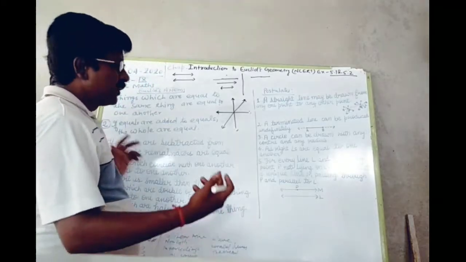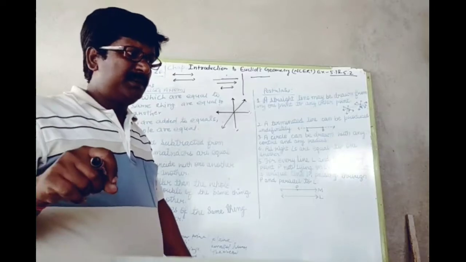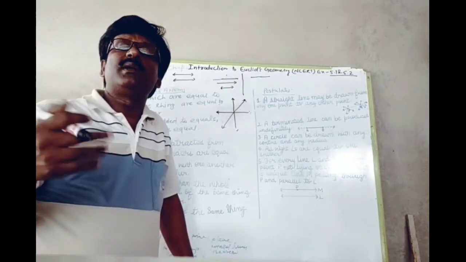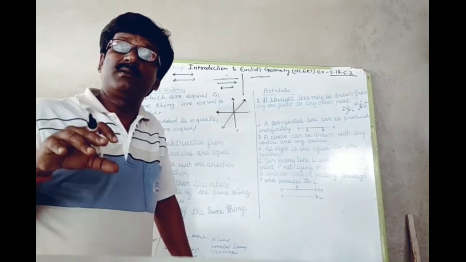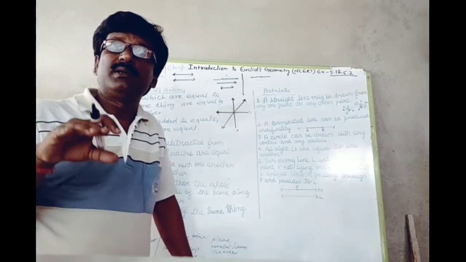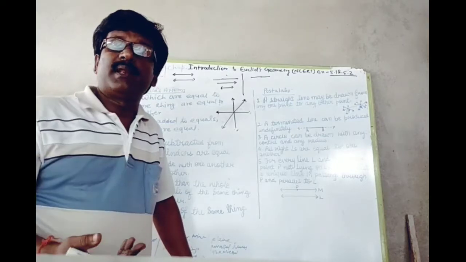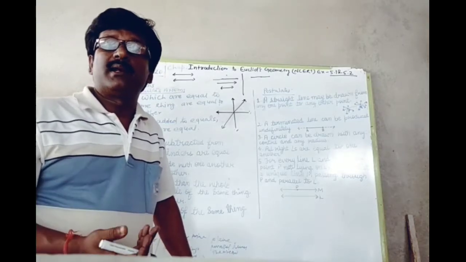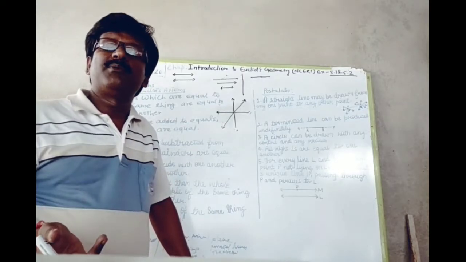Next is theorem. Axiom, you have understood, is a statement which does not require proof; it has already been proved. But a theorem is a statement which requires a proof. Any statement which can be proved will be a theorem, and any statement which does not require any proof will be an axiom.